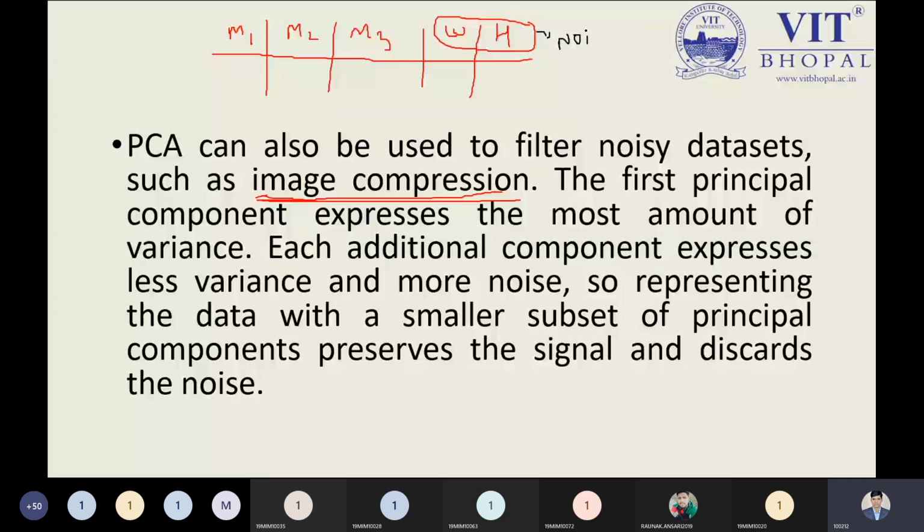So we can filter out and remove these features. Previously I had 5 features. With the help of PCA, I can have 3 features, and those are marks 1, marks 2, and marks 3.